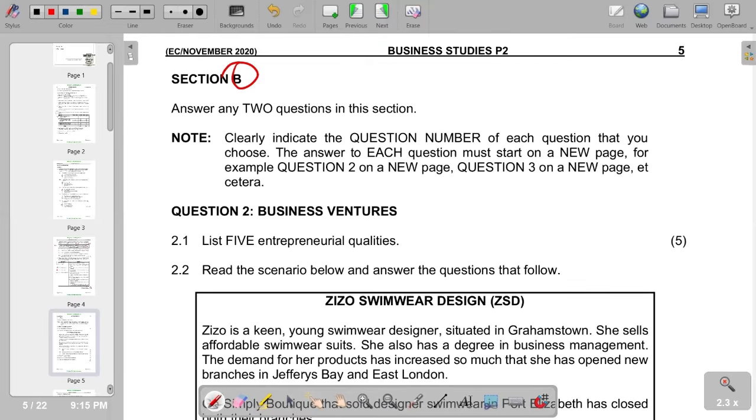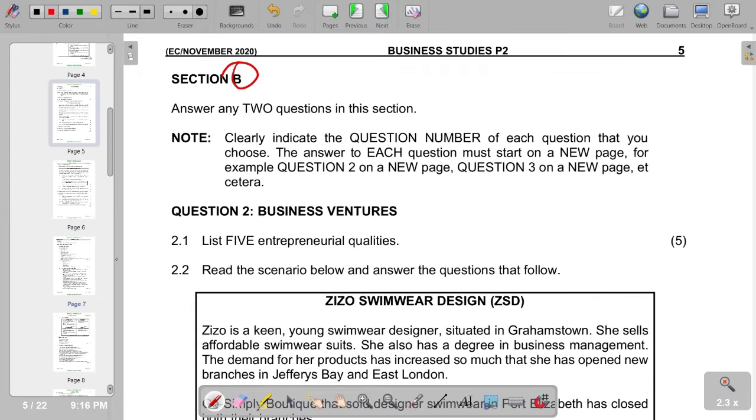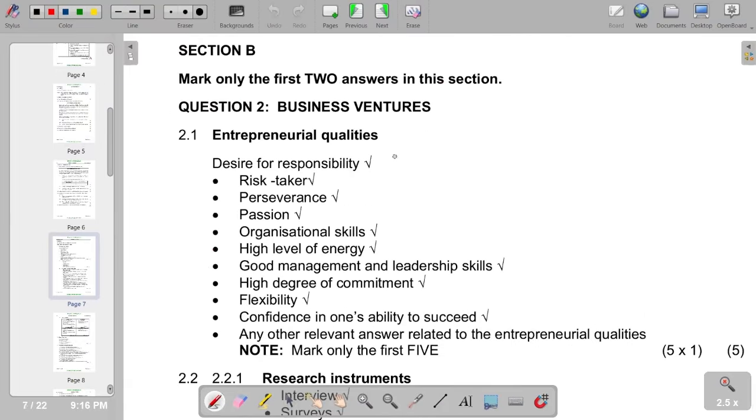So you'll see that we've got various entrepreneurial qualities that can include passion is one of them, high level of energy is one of them, obviously high degree of commitment also being part of that, flexibility being part of that. So we have them as listed in our other section: desire for responsibility, risk taker, perseverance, passion, organizational skills, high level of energy, good management and leadership skills, high degree of commitment, flexibility, confidence in one's ability to succeed. So that is what we have.